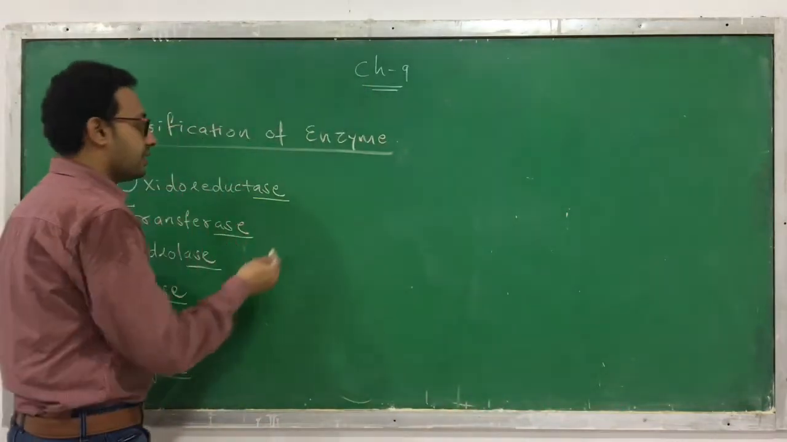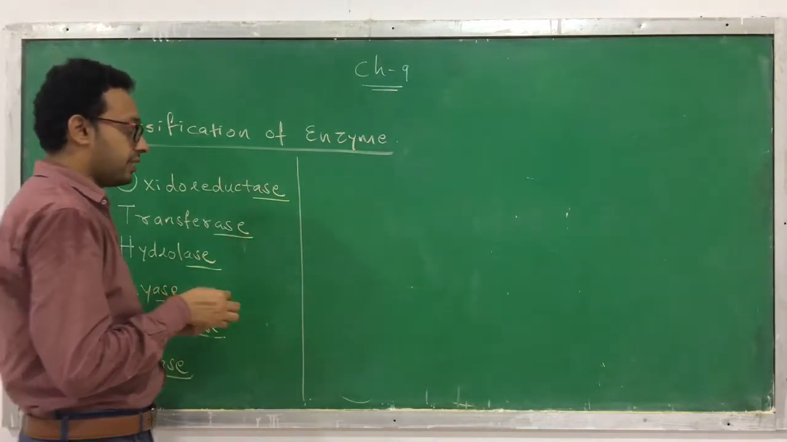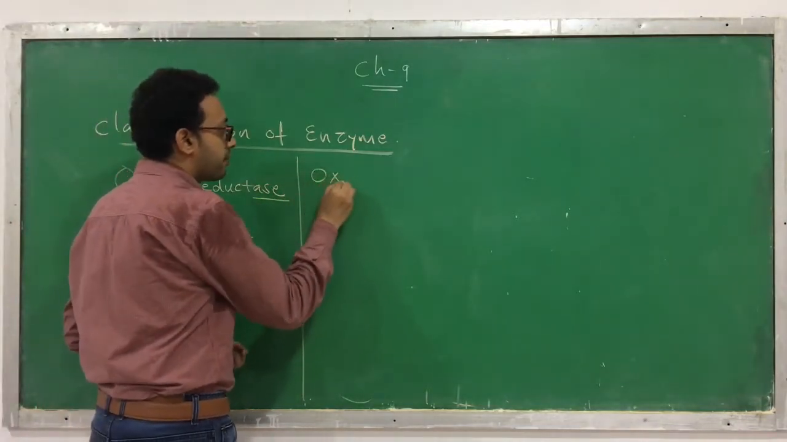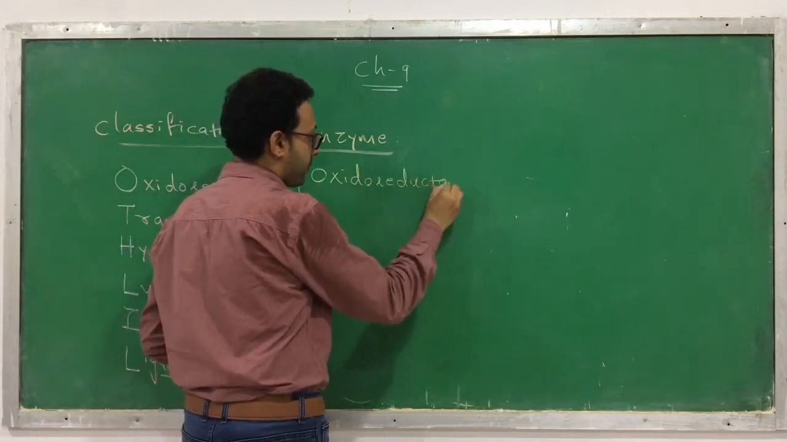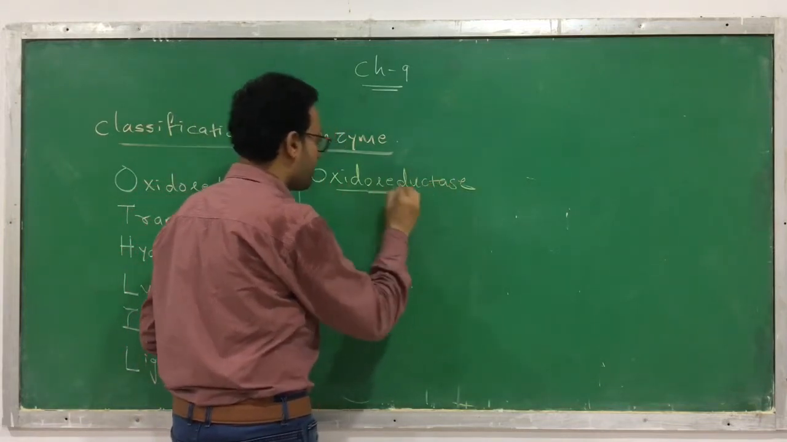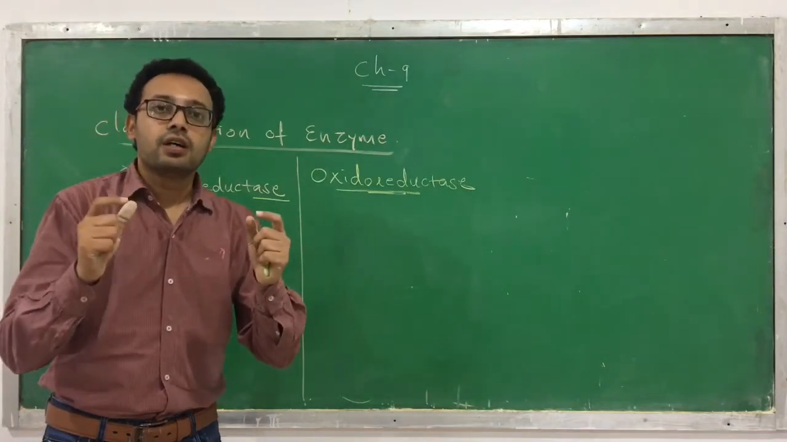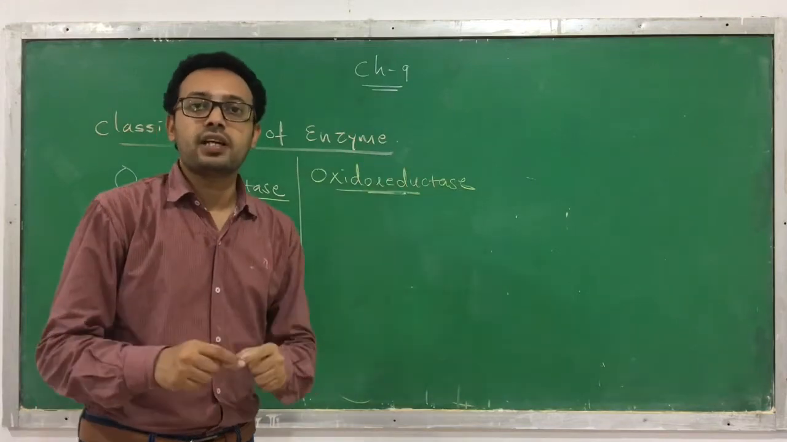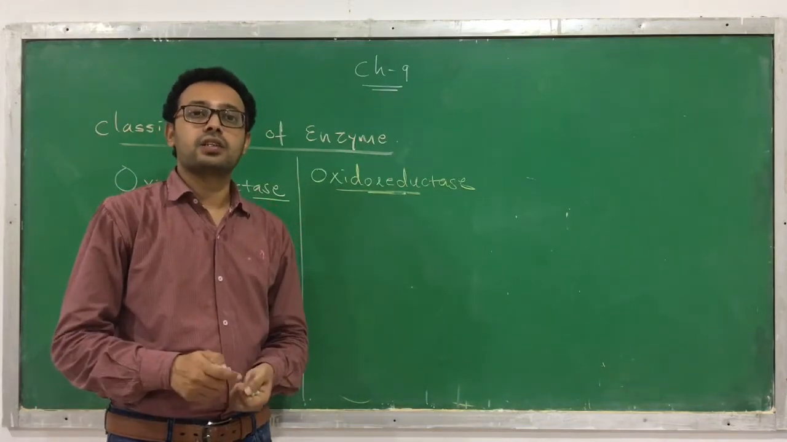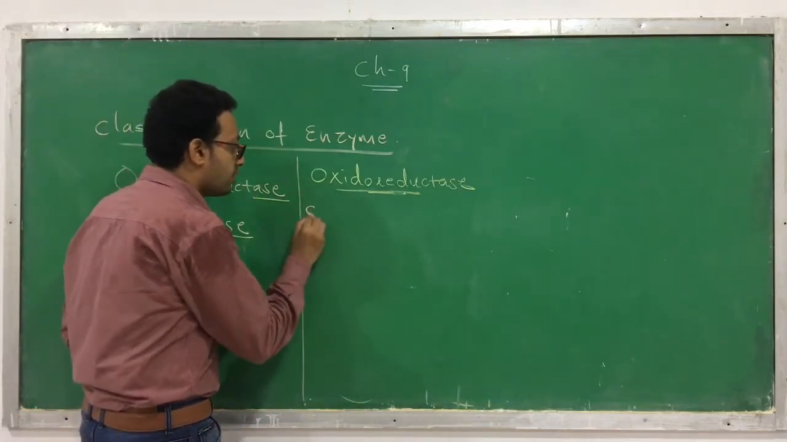Okay, and this will give you information about what kind of reaction it can catalyze. So let's start with the first one, oxidoreductase. Okay, here the oxidoreductases are responsible for performing oxidation and reduction reactions. So that's why they are called oxidoreductase. Now you know the meaning of oxidation.